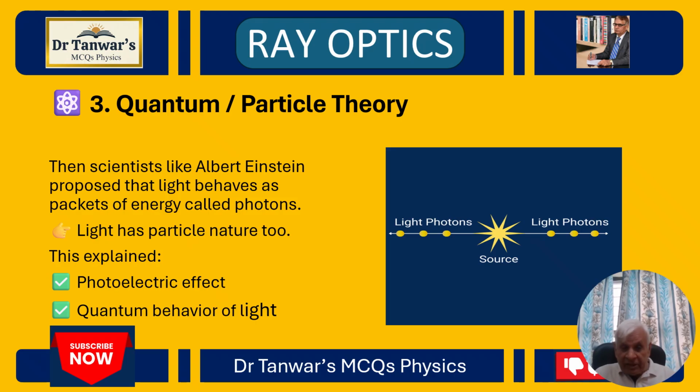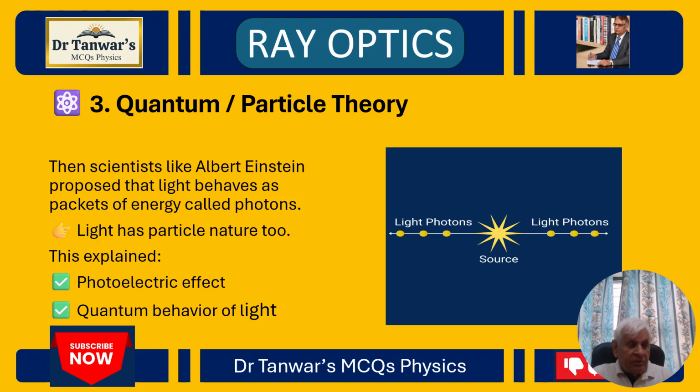To explain such phenomena, the third theory came into existence, that is quantum or particle theory. Scientists like Albert Einstein proposed that light behaves as a stream of packets of energy, and these packets are called photons. Light has particle nature too.